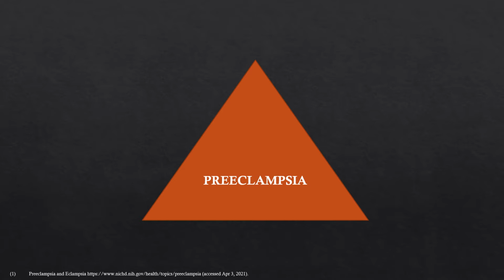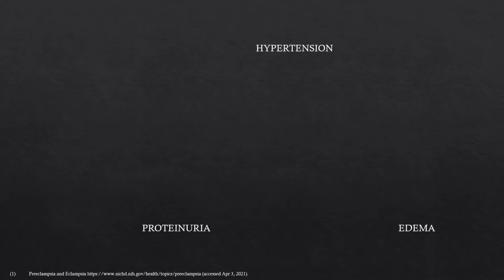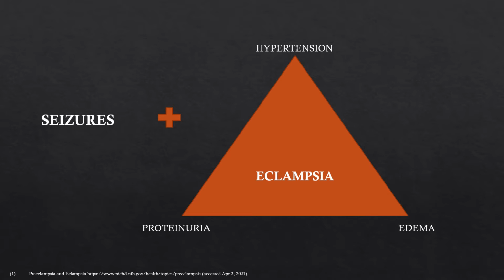Preeclampsia is a condition found in pregnant women during the third trimester. The triad of symptoms include proteinuria, edema, and hypertension. These symptoms can escalate and even become life-threatening for both the mother and child. If the disease progresses to include seizures, it is now defined as eclampsia.